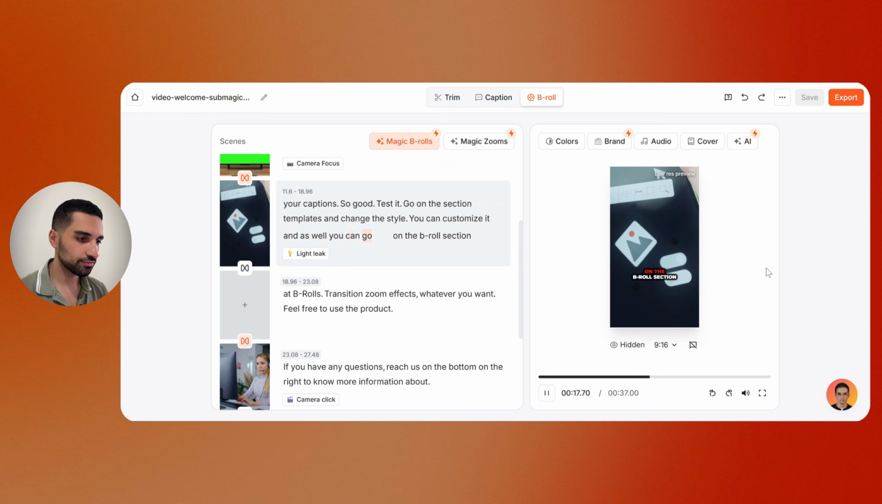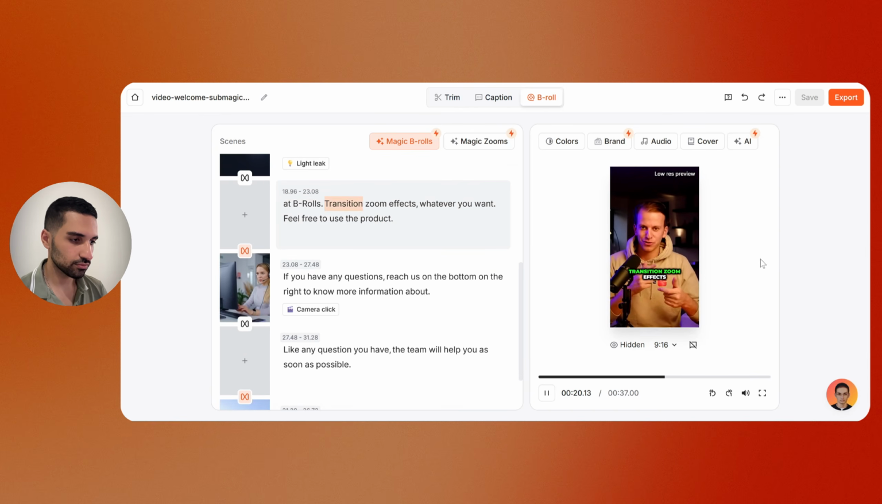You can customize it, and as well you can go on the B-rolls section: B-rolls, transitions, zoom effects, whatever you want. Feel free to use the product.